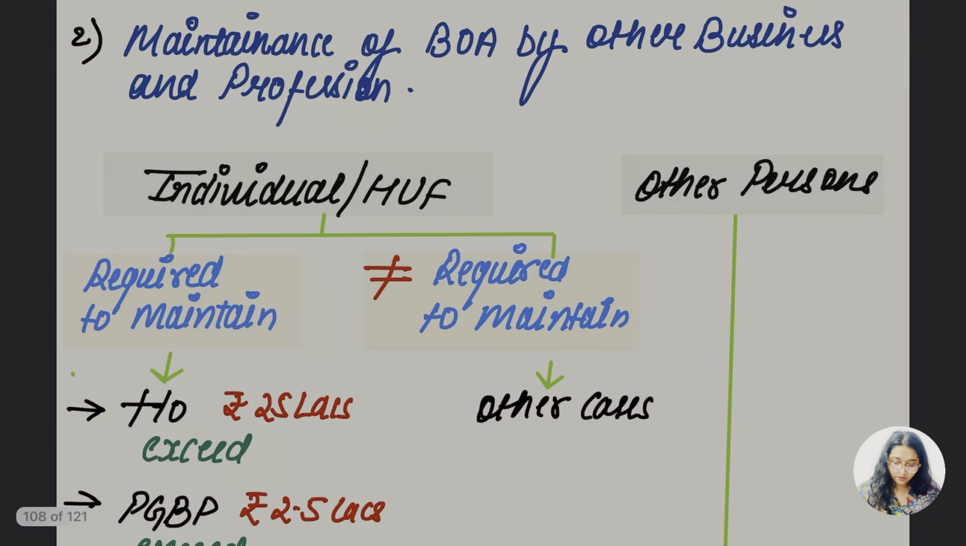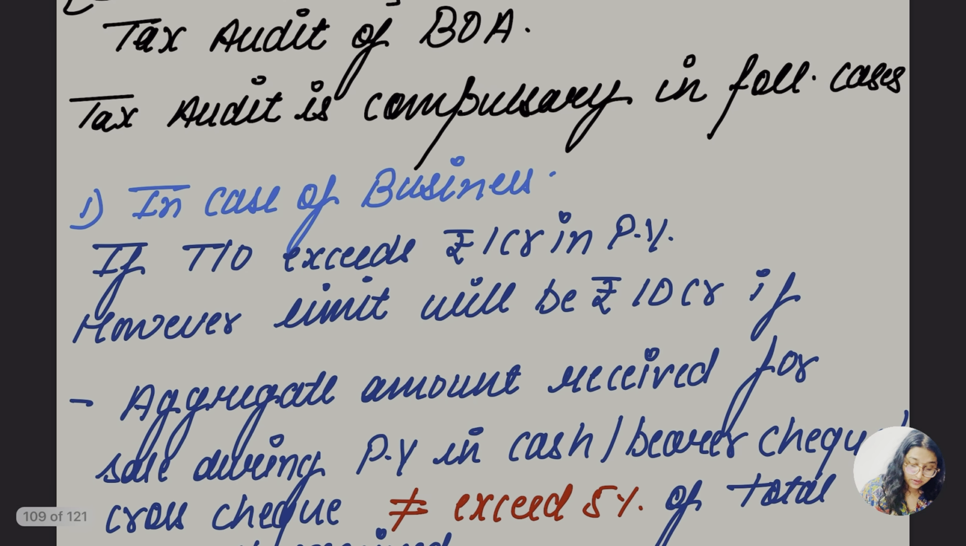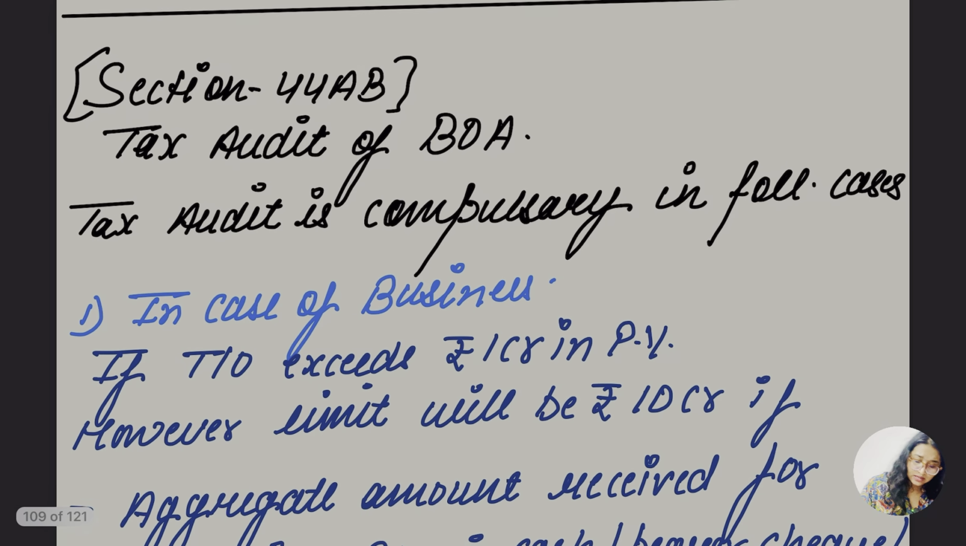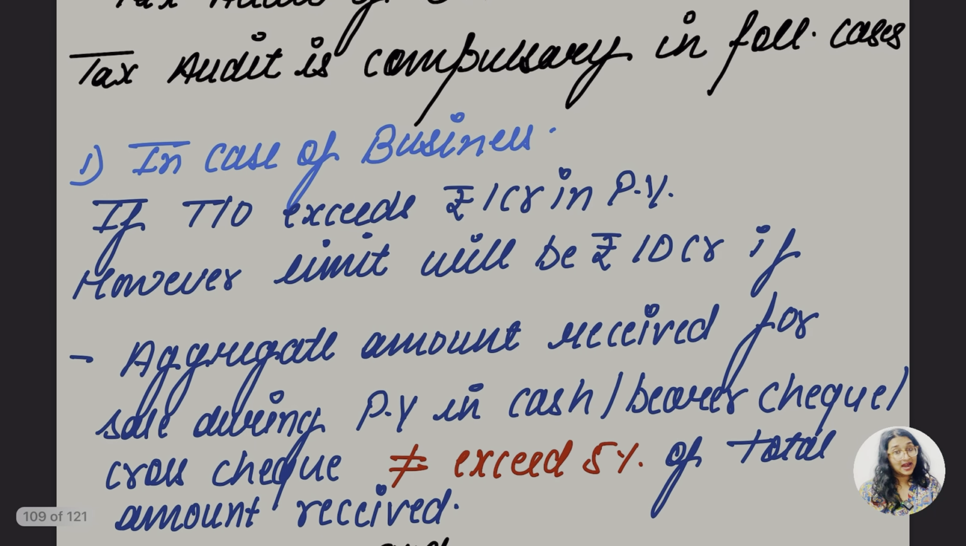So let's go for the next section, which is section 44AB. Now they are talking about the tax audit of books of accounts. We have to understand which people have to do the tax audit in this case. Earlier, under 44AA, it was maintaining books of accounts. For 44AB, they have to go for the tax audit of those books of accounts.